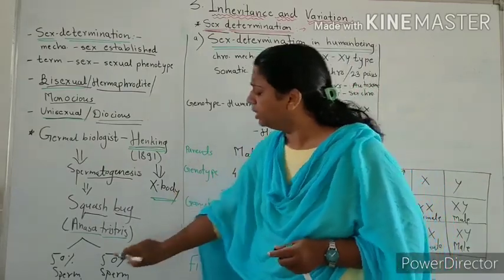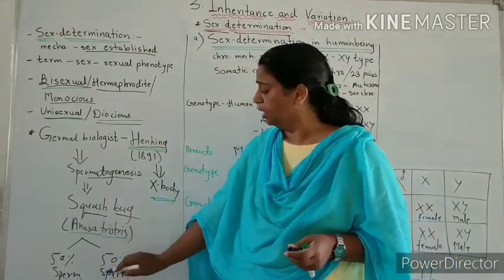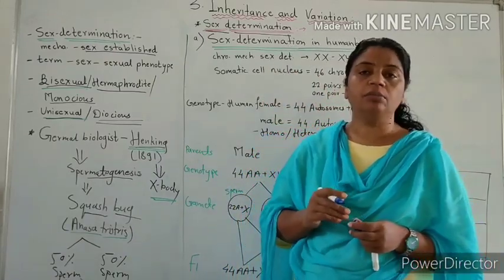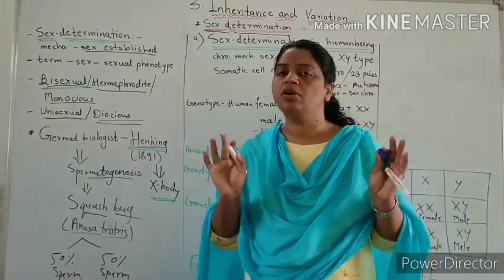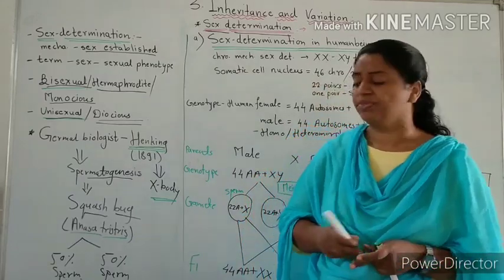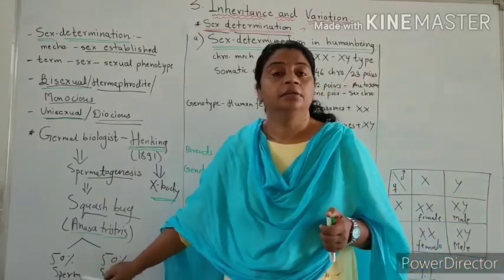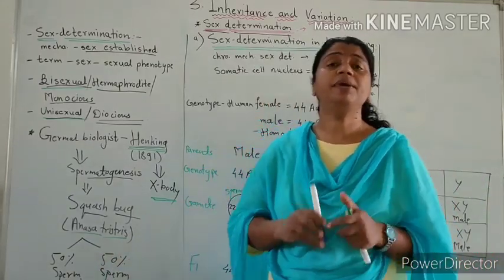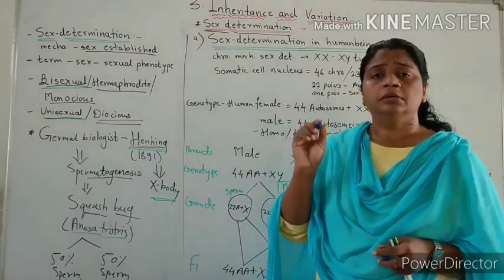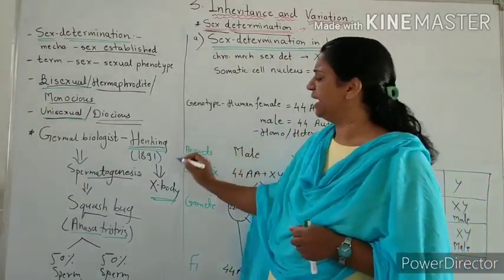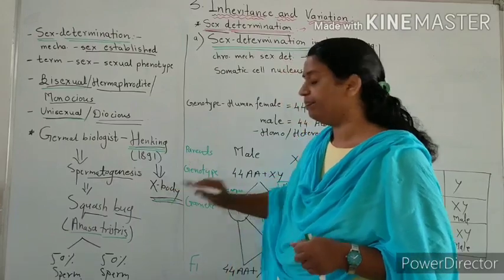He observed that 50% of sperms received an unpaired chromosome and 50% did not receive this unpaired chromosome. Henking termed this an X body.